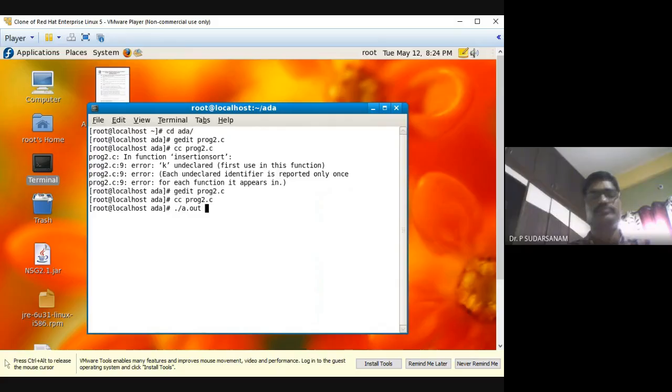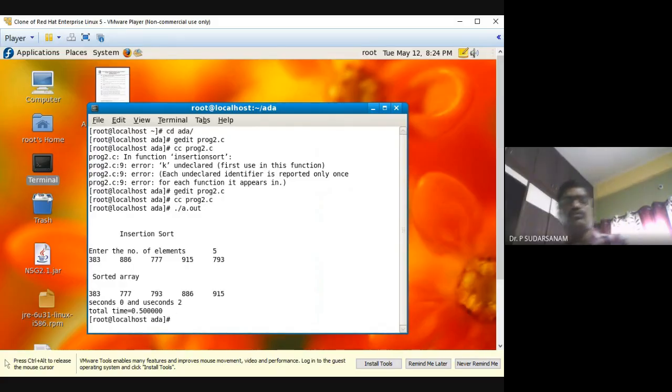So now for the insertion sort, first time you enter 5 or 6 values. Now you check whether it is sorted or not. 388, 77, 793, 886, 915. Now you generate the random numbers, which gives 383, 886, 77, 915, 793. So is your program right? Yes, sir.